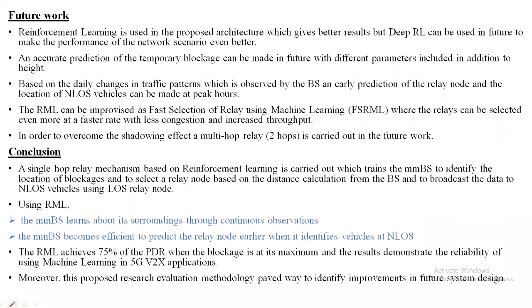And finally, the conclusion. A single hop relay mechanism is carried out using reinforcement learning in 5G V2X applications for identification of blockages and relay selection in order to communicate with non-line of sight nodes. Hence, the proposed RML produced better results than the normal mmWave scenario. That is, using RML, with the maximum number of obstacles, a PDR of 75% can be achieved.